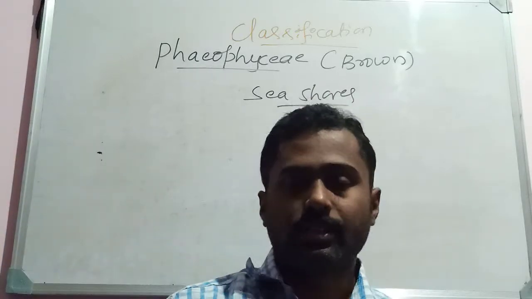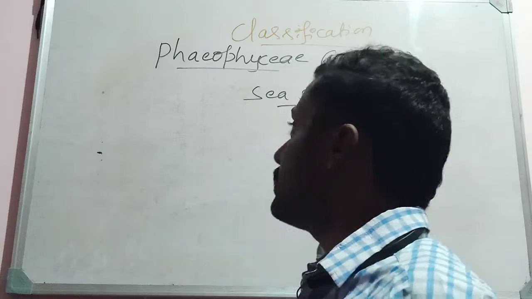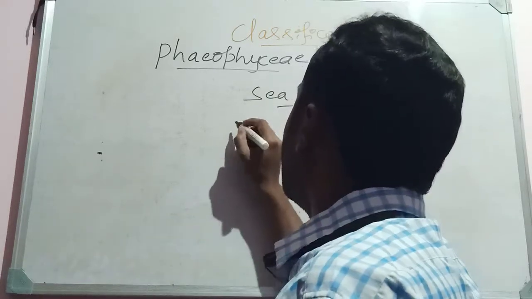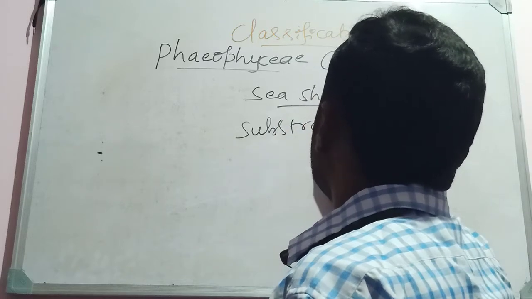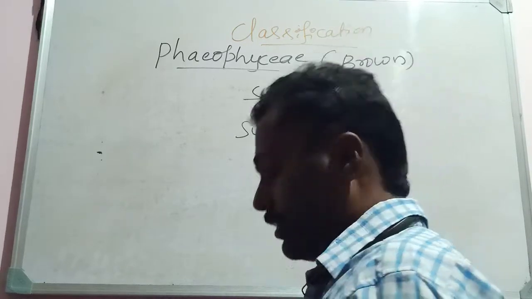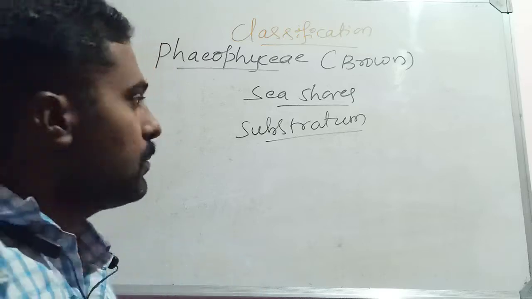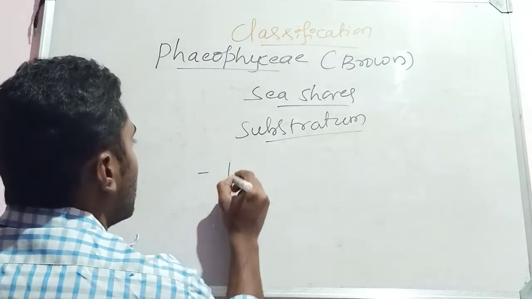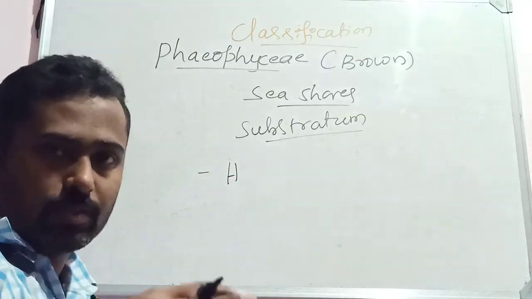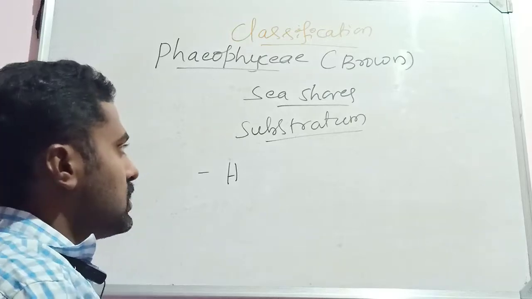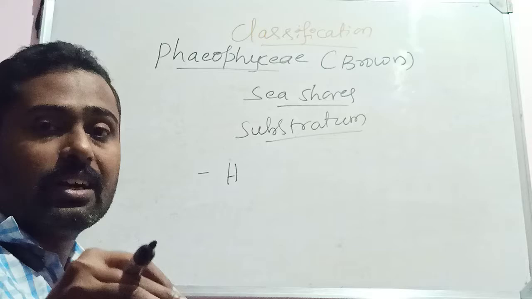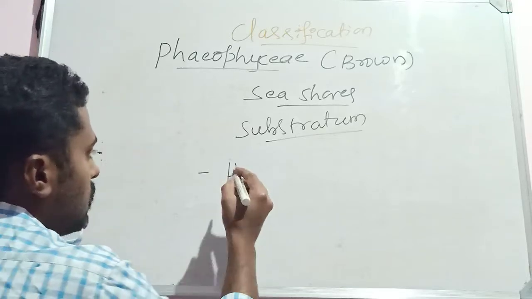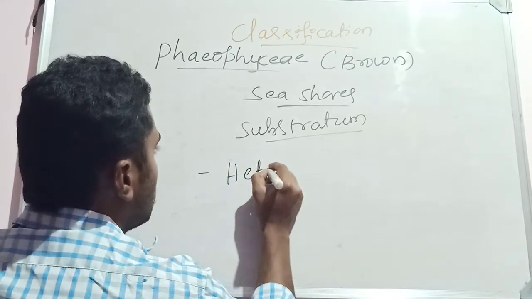In the coastal regions, they are found along the seashores, and they get attached to the substratum. Some of the forms get attached to the substratum, the surface, with the help of structures like holdfast, or by means of some rhizoid-like structures, where the branches bear what are called heterotrichous branches.